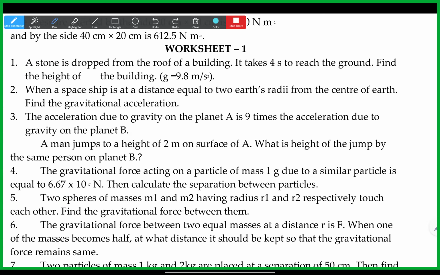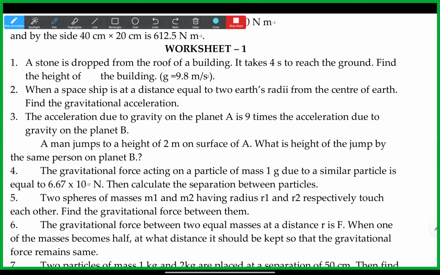Which equation can we use to find this, Pranavi? F is equal to G m1 m2 by r square. Suppose if we use that, then we don't have small g in there, right? Yes, Pranavi. Later we got one equation by equating mg is equal to G m1 m2 by r square.